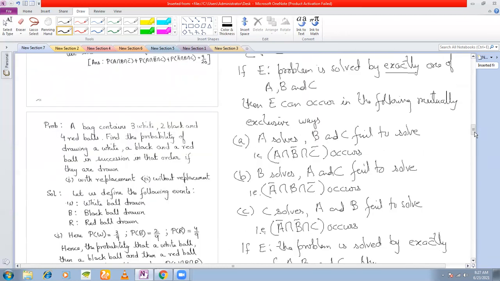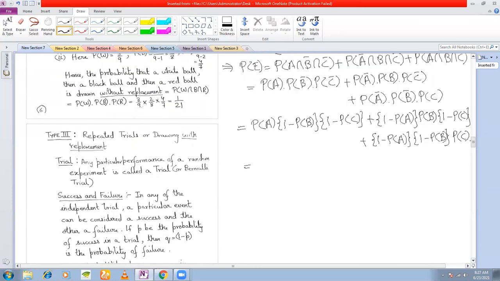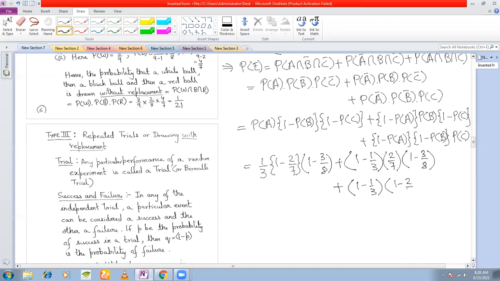Now you put the values. P(A), P(B), and P(C) are given to be 1/3, 2/7, 3/8. So 1/3 into (1 minus 2/7) into (1 minus 3/8), plus (1 minus 1/3) into 2 by 7 into (1 minus 3 by 8), plus (1 minus 1/3) into (1 minus 2/7) into 3 by 8.